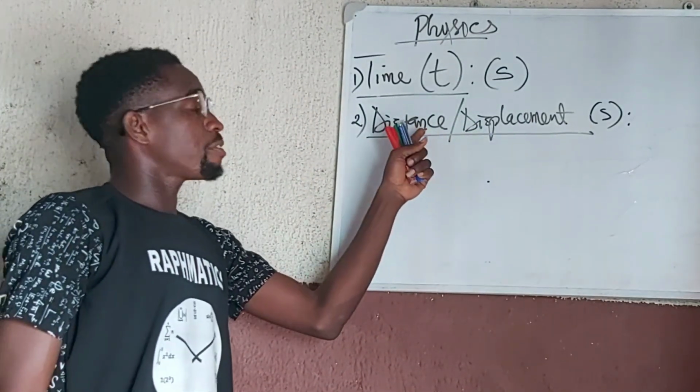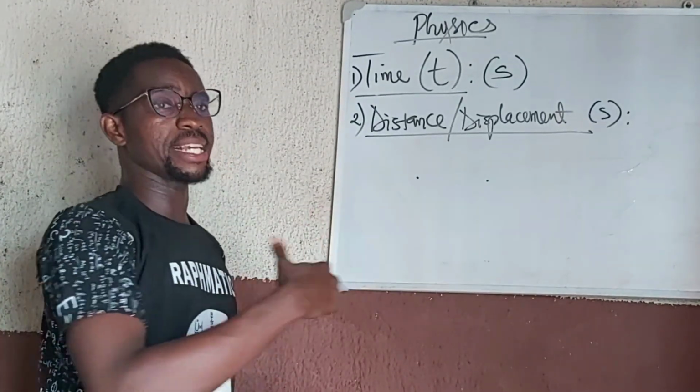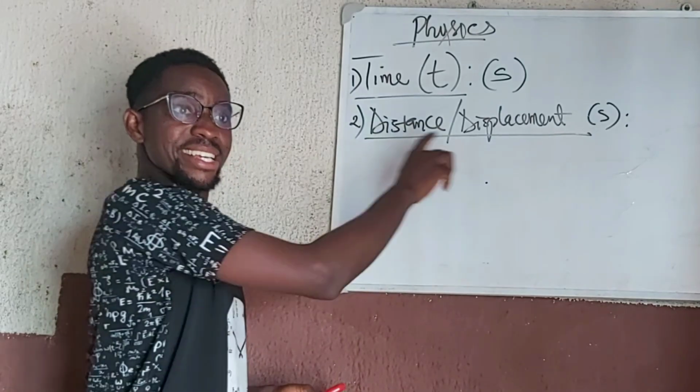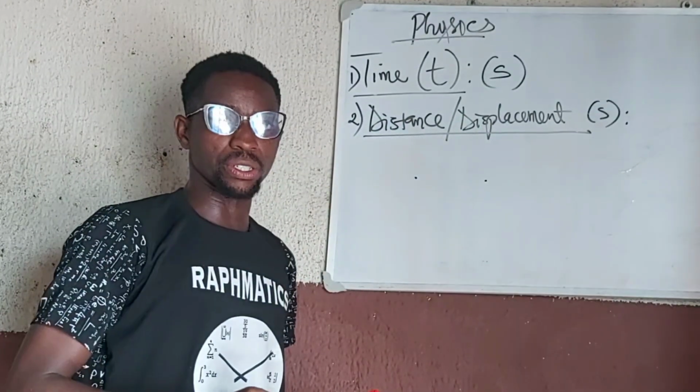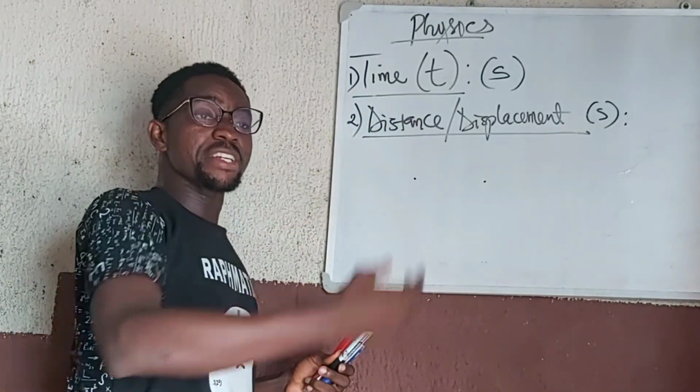Displacement is a form of distance. In fact, in some cases we use those terms interchangeably. Displacement is distance in a specified direction. So this distance has been given a direction.